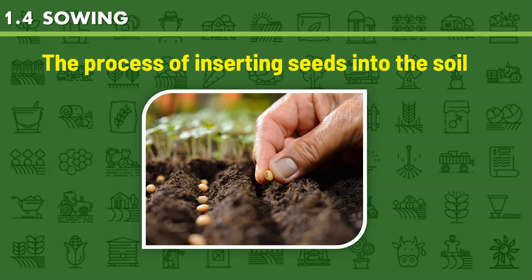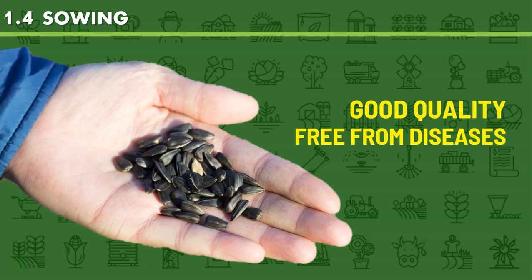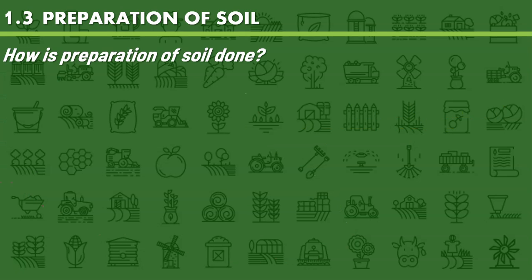It's done after preparation of soil, as we already discussed, because it helps the roots to deepen into the soil. The seeds must be of good quality and free from diseases to ensure that the crops that are grown are also free from diseases and of good quality.